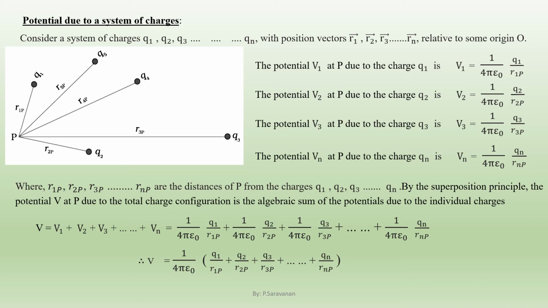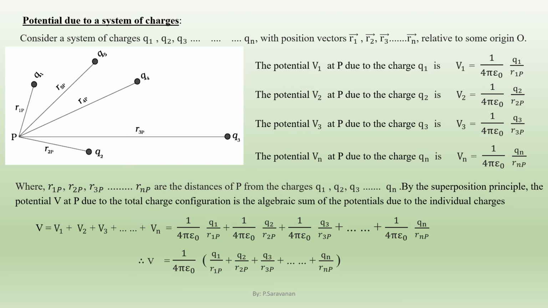The potential V3 at P due to the charge q3 is V3 equal to 1 by 4 pi epsilon naught into q3 by r3P. Similarly, the potential Vn at P due to the charge qn is given by Vn equal to 1 by 4 pi epsilon naught into qn by rnP, where r1P, r2P, r3P up to rnP are the distances of P from the charges q1, q2, q3 up to qn.